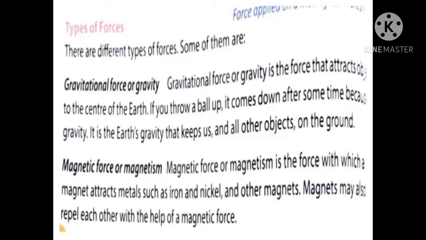The second one is the magnetic force or magnetism. Magnetic force or magnetism is a force with which a magnet attracts metals such as iron, nickel and other magnets. Magnets may also repel each other with the help of the magnetic force. I need not explain much about it because everybody has seen a magnet and we have also played with it, right? When we take a magnet and put it on a rubber on the doors, it will not attract.